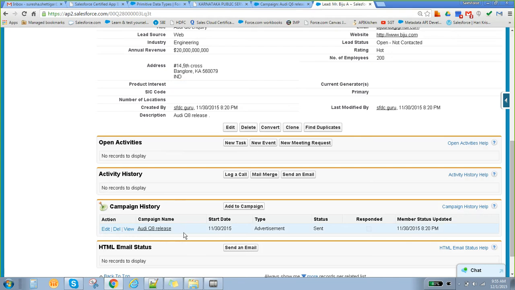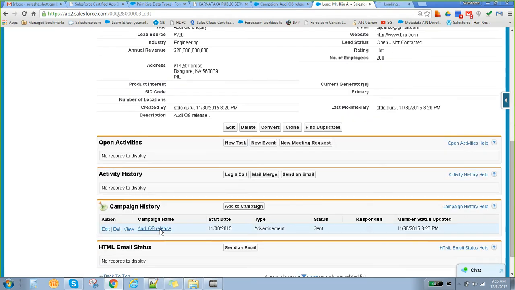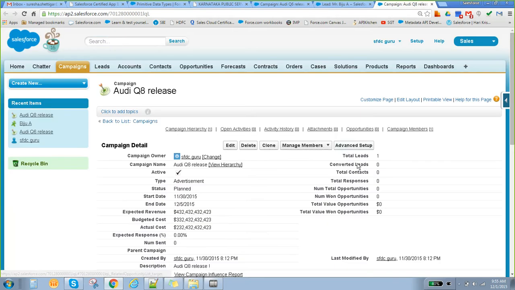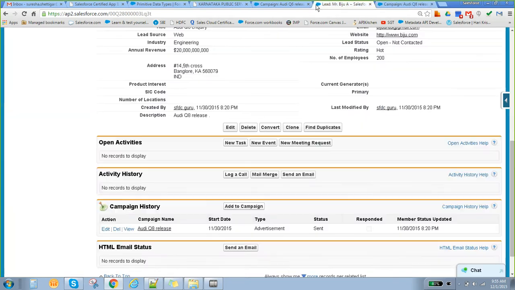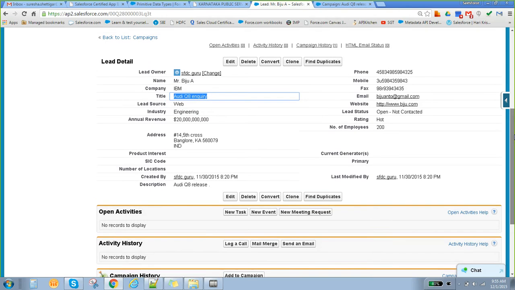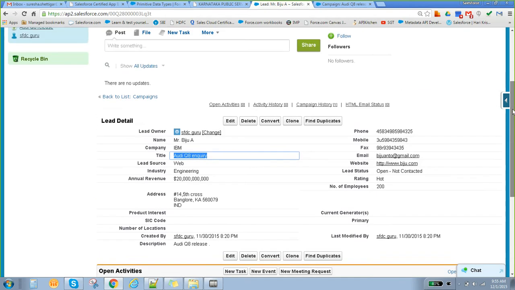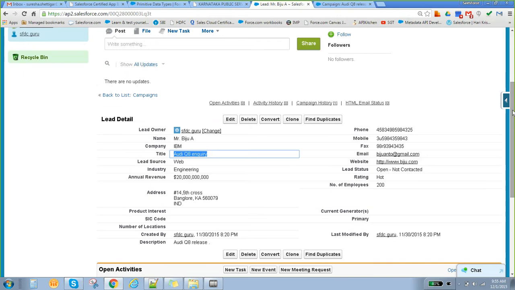So this is how we are creating the lead. We haven't converted any leads yet; we just created a lead. So what is lead conversion actually? Now you have an inquiry regarding some particular campaign. The sales team or some admin team is going to decide whether this customer is genuine or not.